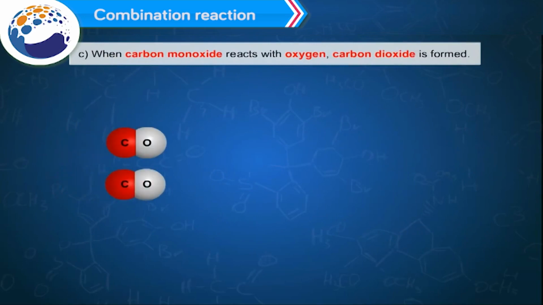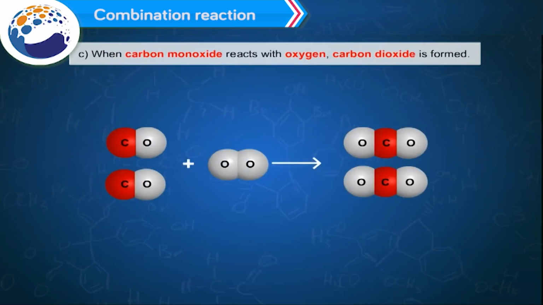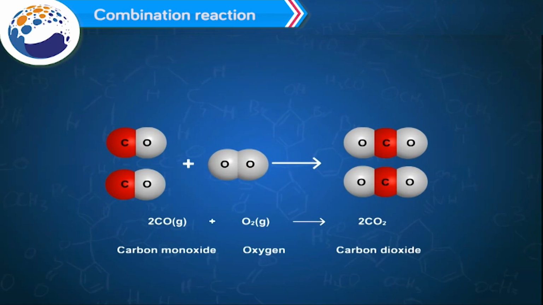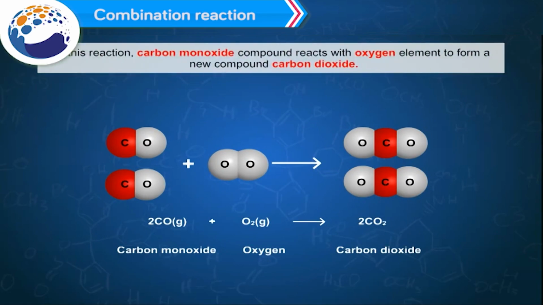C. When carbon monoxide reacts with oxygen, carbon dioxide is formed. 2CO plus O2 gives 2CO2. In this reaction, carbon monoxide compound reacts with oxygen element to form a new compound, carbon dioxide.